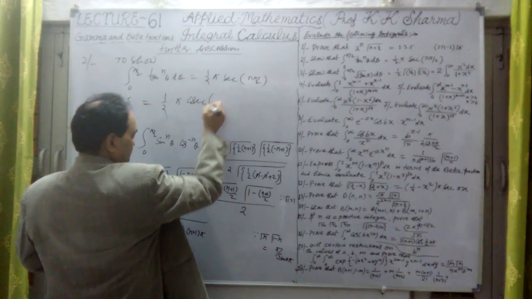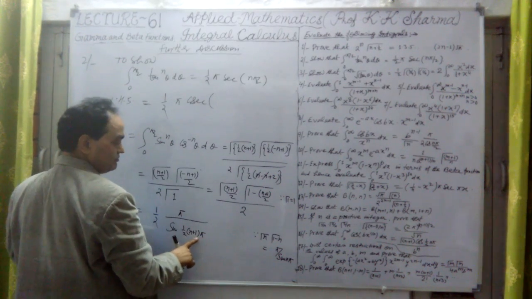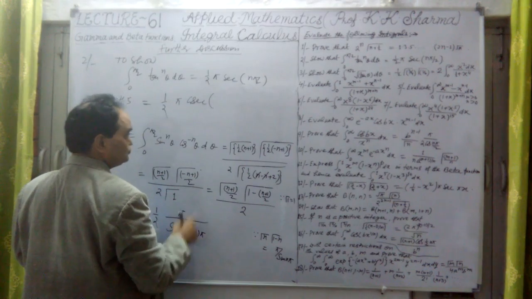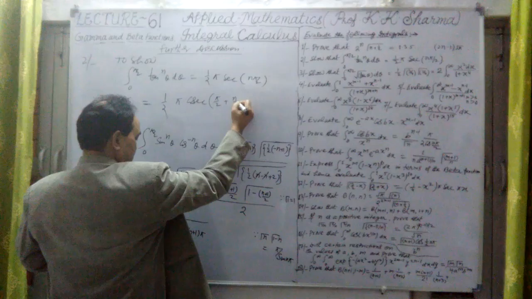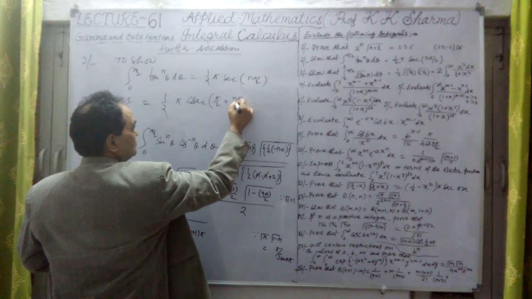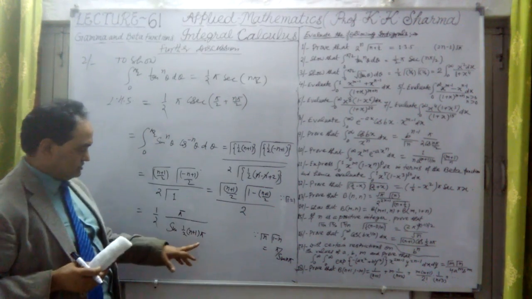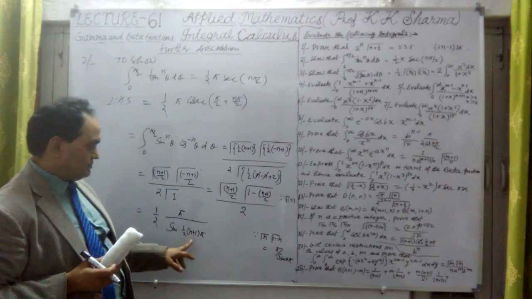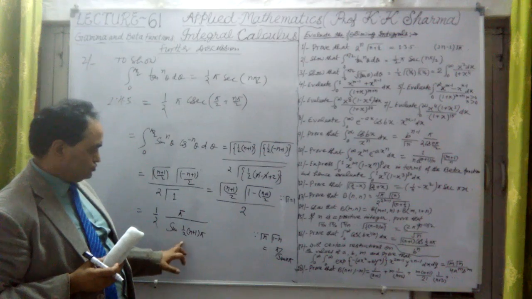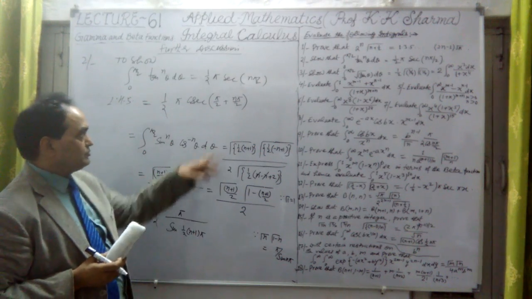First let me write pi upon 2. This is pi upon 2 plus n pi upon 2. No change, because when I multiply pi into the bracket, it will be n pi plus pi. That means pi upon 2 divided by n pi upon 2.